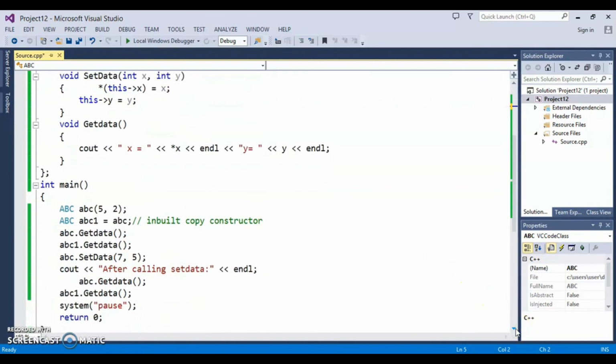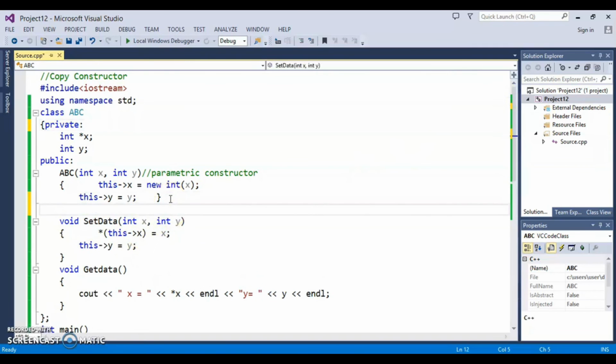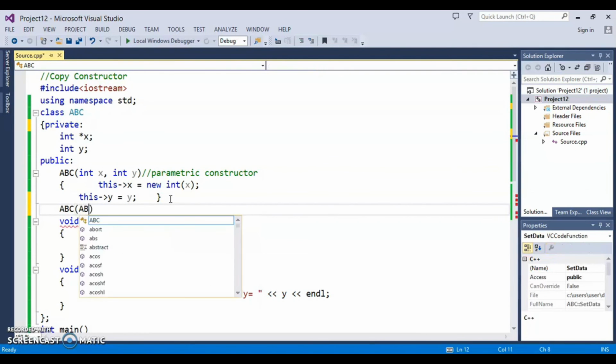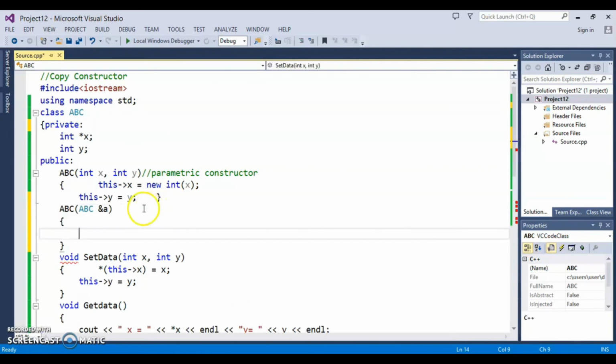So whenever we are using dynamic memory allocation, declaring class members through the new operator, it is necessary to write our own copy constructor. So let's write the copy constructor now here, ABC, and this constructor will take a reference of ABC as argument. So here it is, a copy constructor.